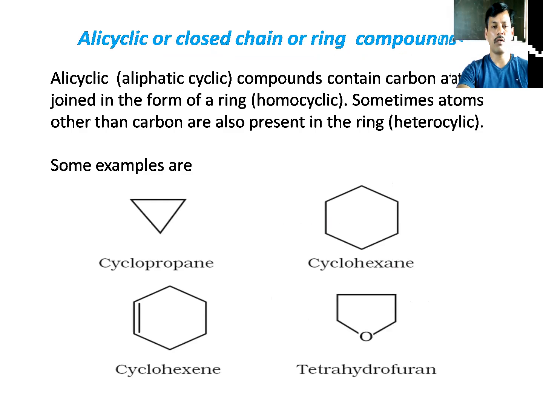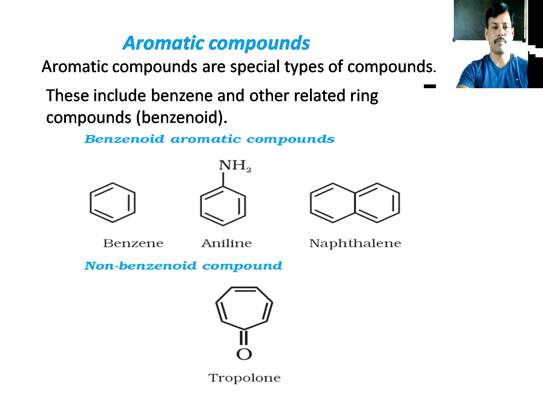It means all three carbons are attached by single bonds, and this is an alicyclic hydrocarbon, which is saturated. Cyclohexane is also saturated. Now see this one, furan. Along with the carbon chain structure, oxygen is also present. This type of compound is called a heterocyclic compound. This is called furan.